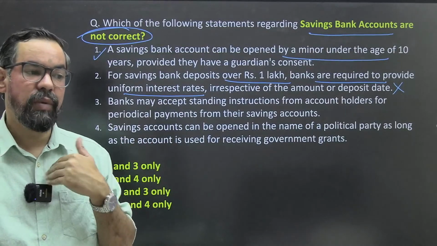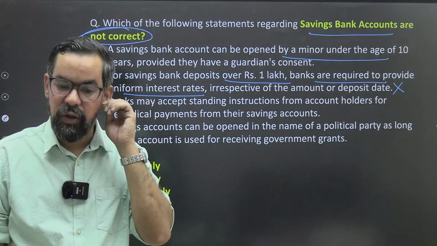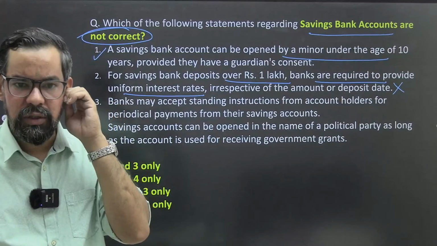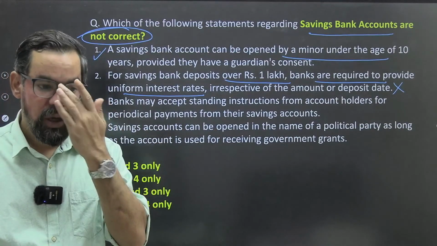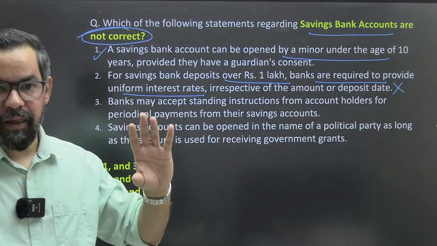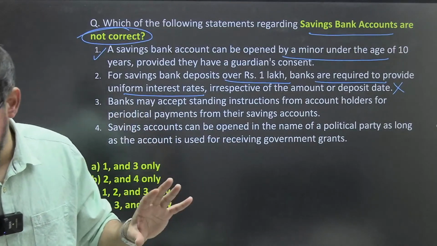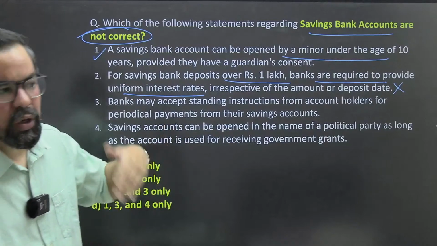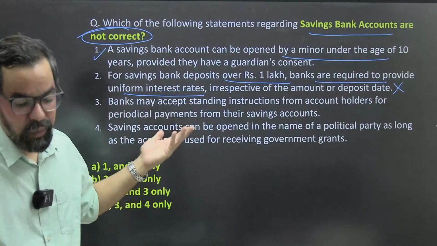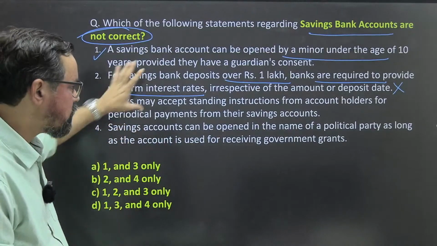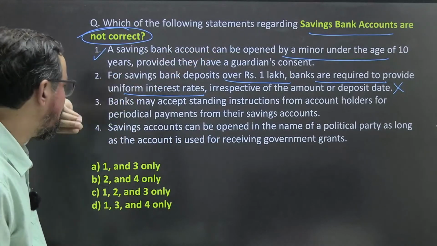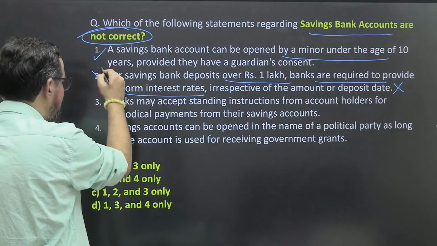Let's say if a person opens a saving account with your bank, it is like 2.5%. But for those who are maintaining a high balance, more than 1 lakh rupees, the bank can decide the rate of interest for this category, or they can provide some additional rate of interest, right?